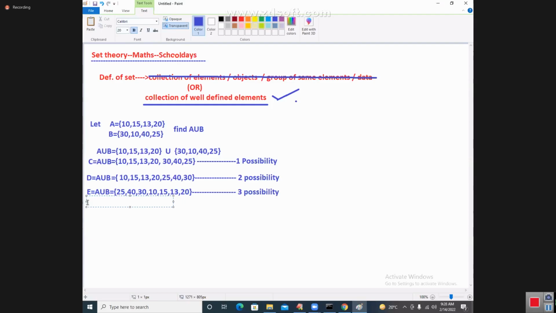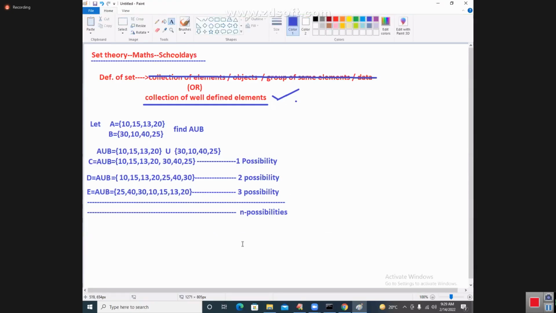Tell me the case. The elements of set are displayed in one possibility or many possibilities. Tell me, the elements of set can be represented in how many possibilities? N possibilities I can represent. N number of possibilities I can represent. Many more possibilities I can represent.